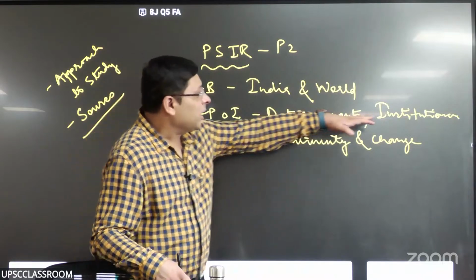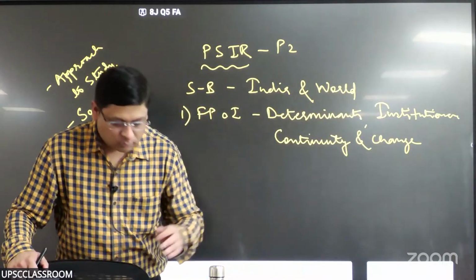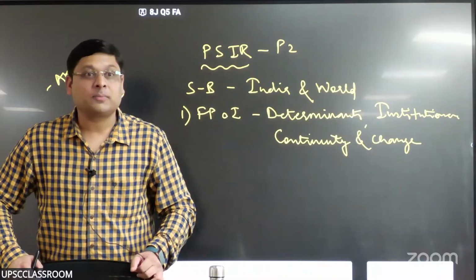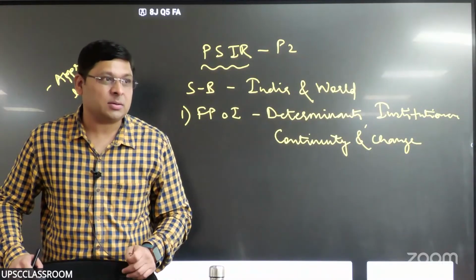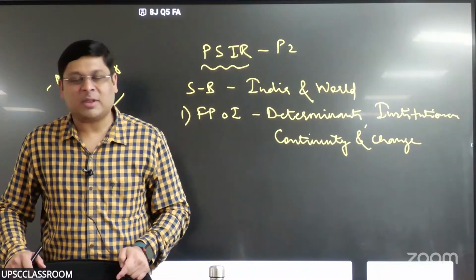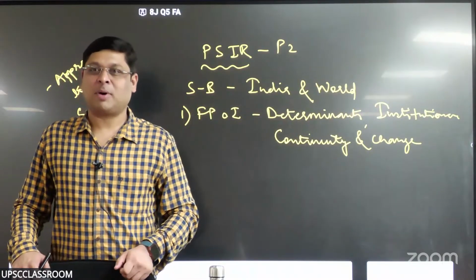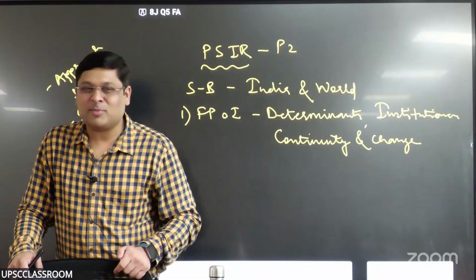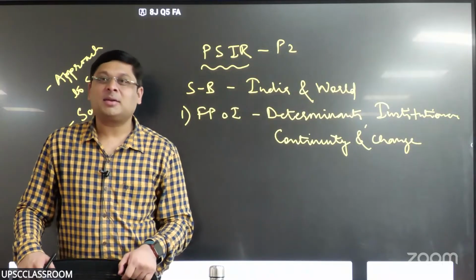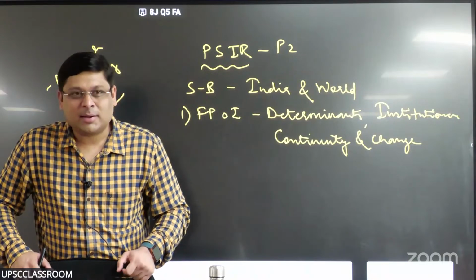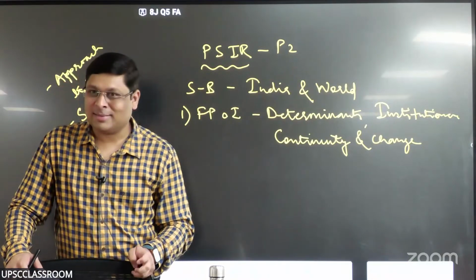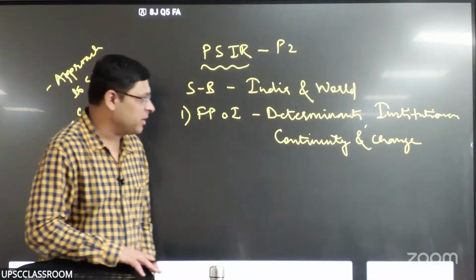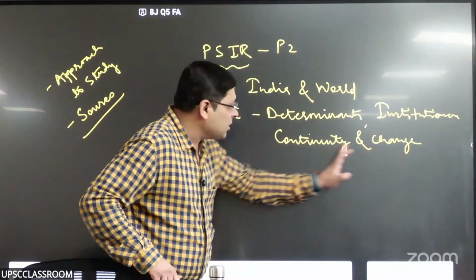So likewise, institutions, there are different institutions which play a key role in foreign policy formulation and implementation. There are many, I know that nodal agency is MEA, Ministry of External Affairs, but that is not it. There are multiple other institutions, Parliament, Parliamentary Standing Committees, right? PMO, Prime Minister's Office, right? And then NSC, National Security Council, and NSA, right? There are many institutions which contribute to foreign policy making. We will discuss that later, right? And then continuity and change. What is continuing and what is changing?